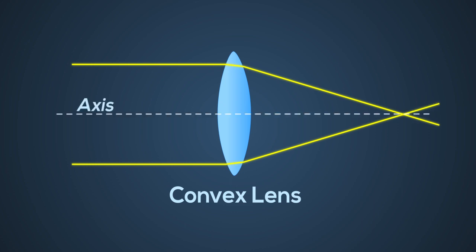This happens because the lens actually refracts the light twice, once on entry and once on exit. On entry, the light bends towards the normal because the speed of the light in glass is slower. Because of the shape of the lens, even though the light moves away from the normal on exit, it still converges outside the lens. The point where the light rays meet is called the focus of the lens.